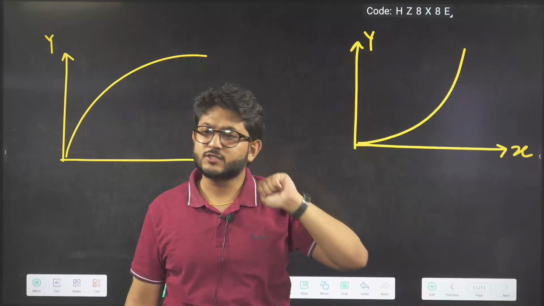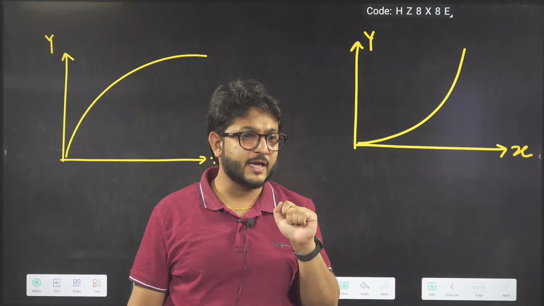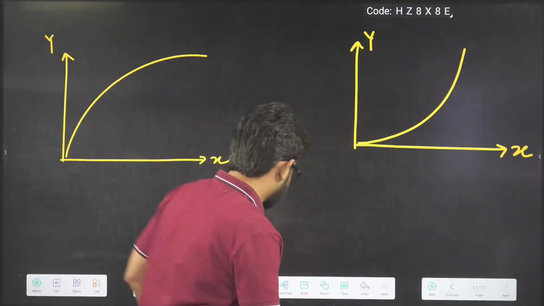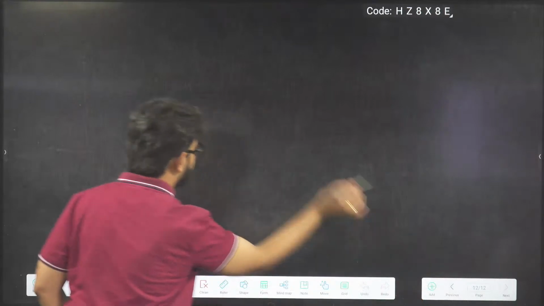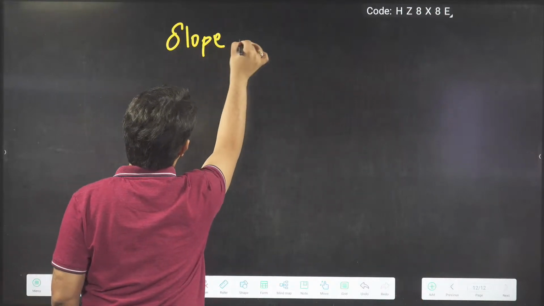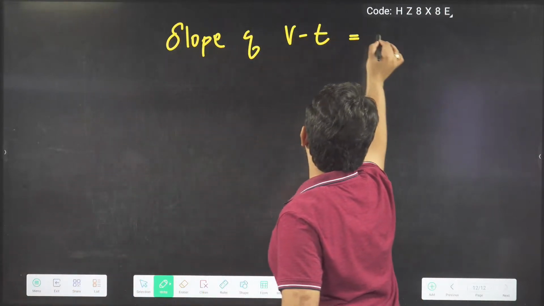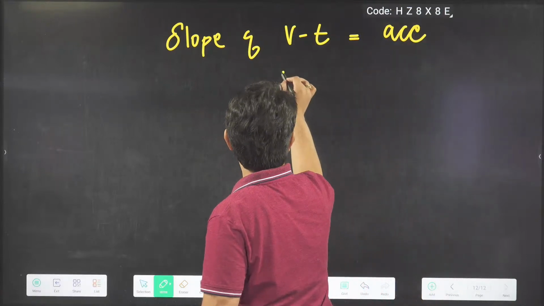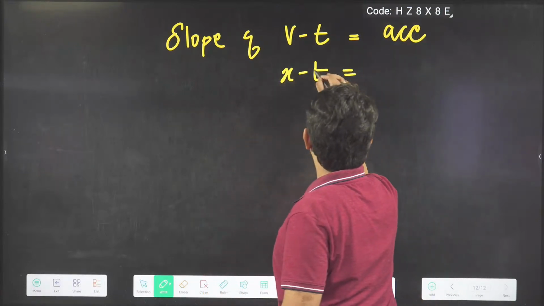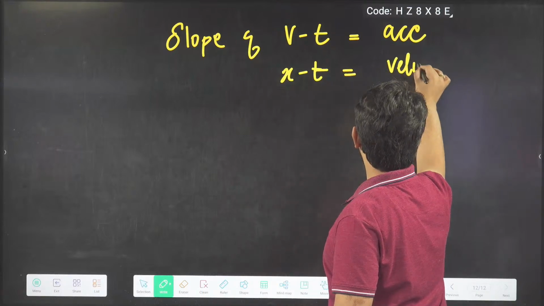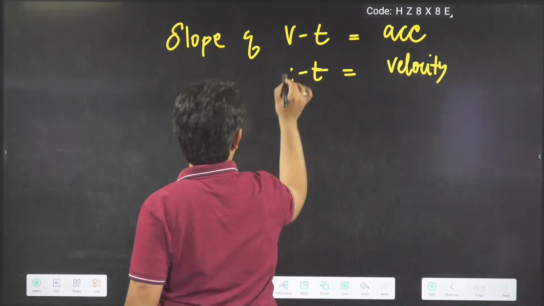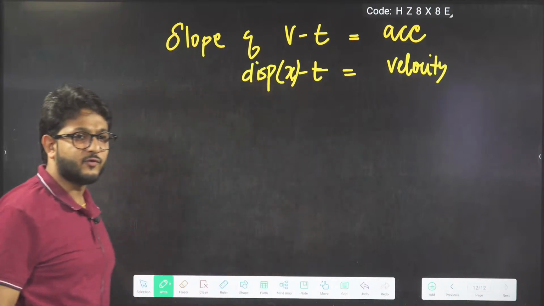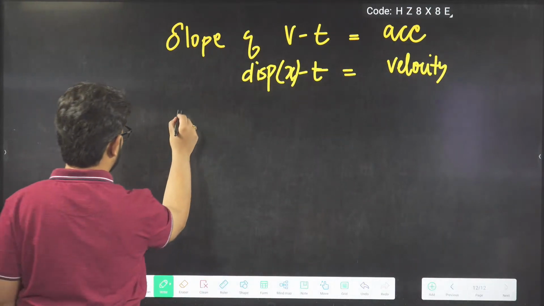So slope of the velocity time curve gives acceleration. Similarly, I am giving you some results. You can write them also. Slope of the VT curve gives you acceleration. Slope of the XT curve gives you velocity, where X is displacement.